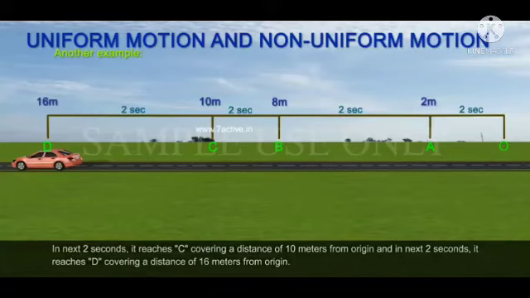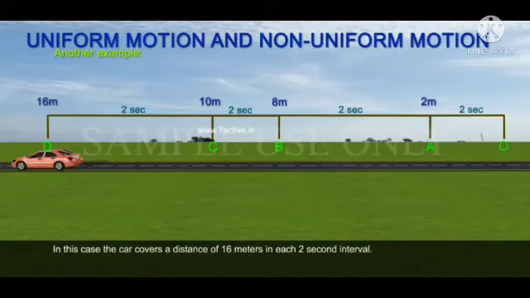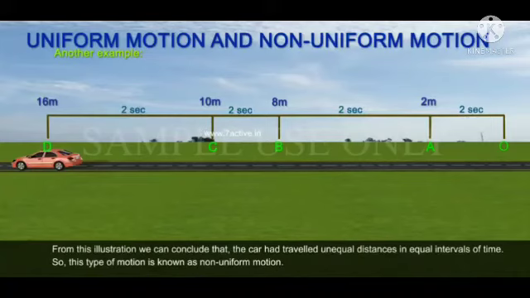In this case, the car covers a distance of 16 meters in 8 seconds, in 2-second intervals. From this illustration, we can conclude that the car had travelled unequal distances in equal intervals of time. So, this type of motion is called non-uniform motion.